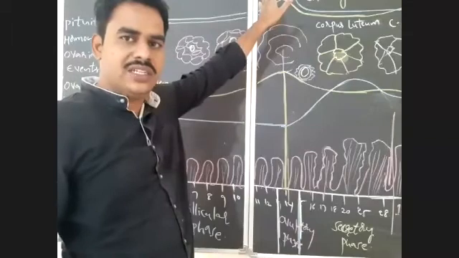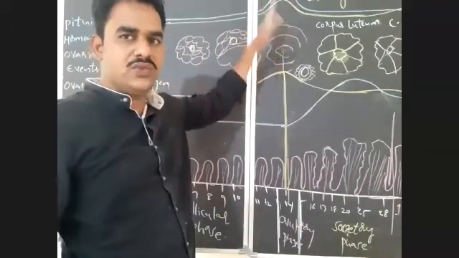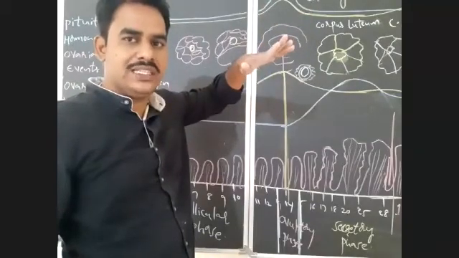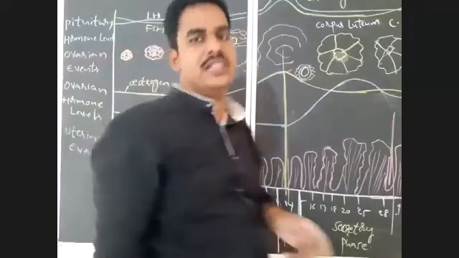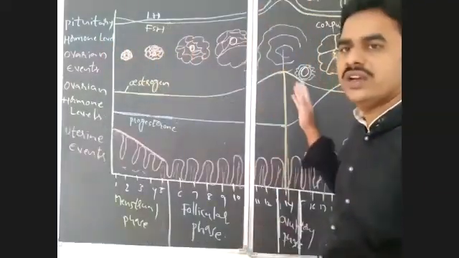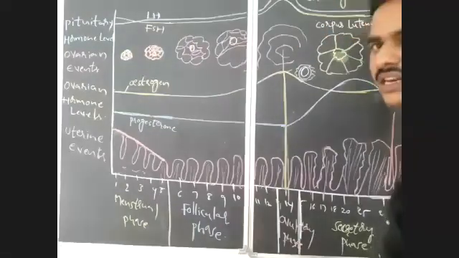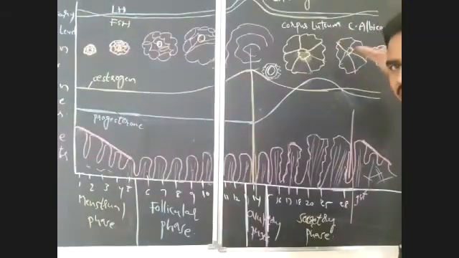Whenever the hormone levels are high in the body, that acts as a negative feedback mechanism. So this will suppress the hypothalamus and stop the release of gonadotropin releasing hormones. In turn, if there are no gonadotropin releasing hormones, the adenohypophysis cannot secrete FSH and LH. So FSH and LH levels will be reduced in the fourth phase.